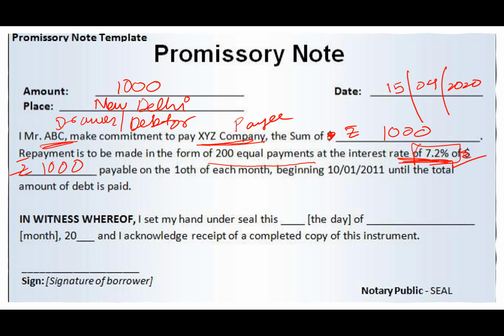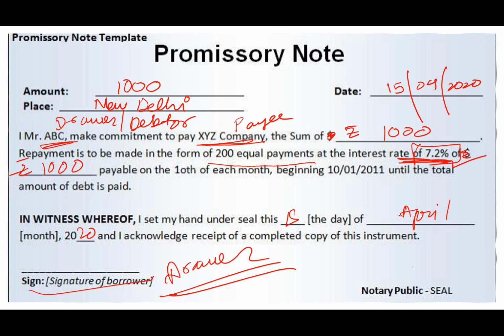In witness whereof I set my hand under the seal, this day, 15th of April 2020. Here the signature of the drawer will come, and here the seal will come. This is a template of a promissory note.